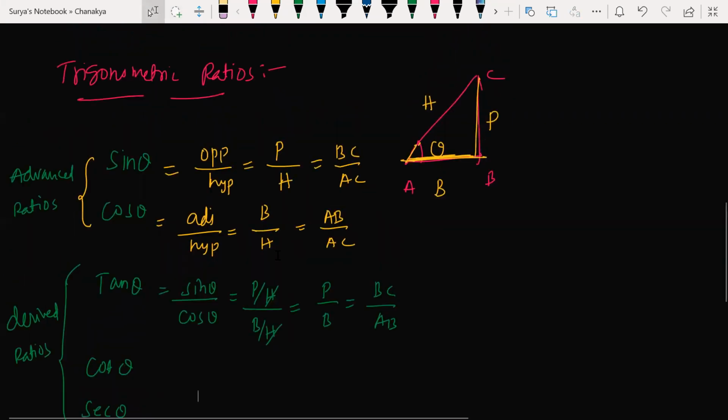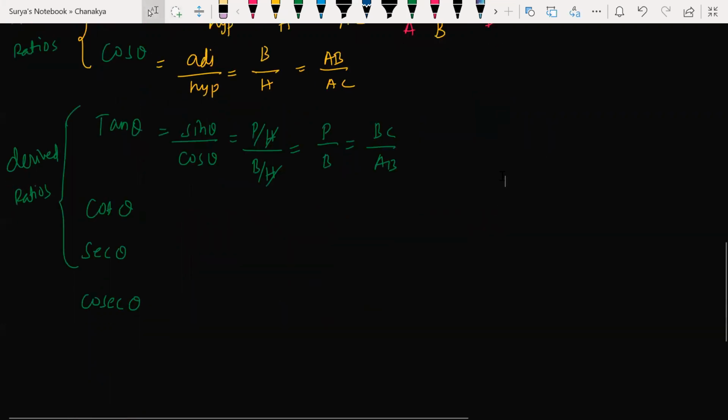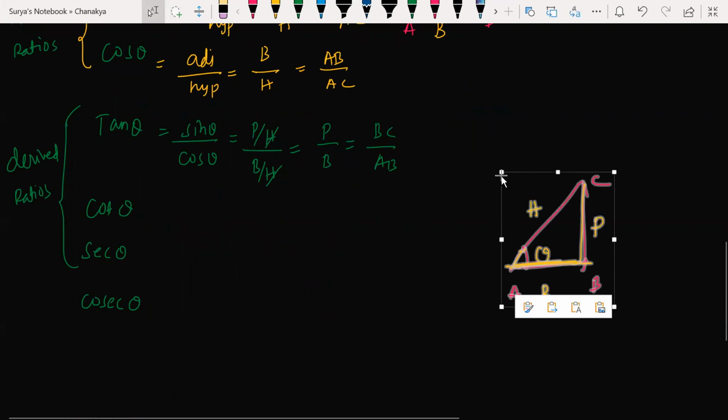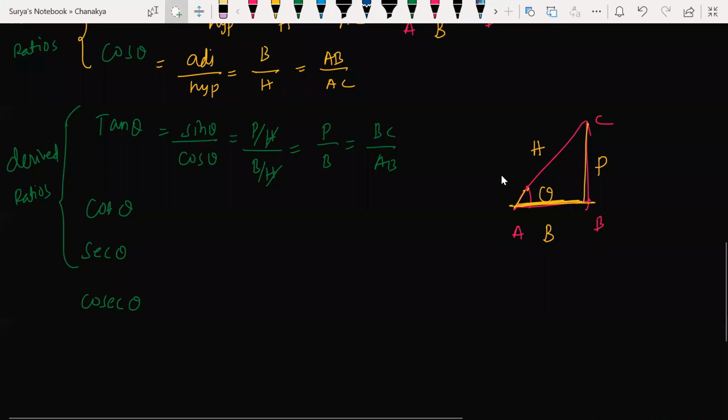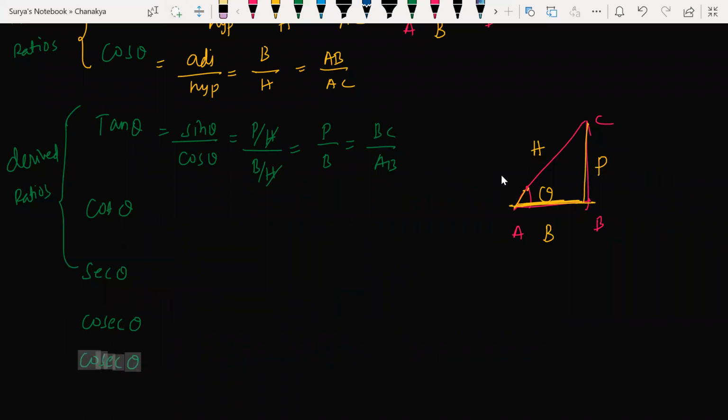Now let's talk about this. Let me copy this. Sine theta and cos theta are like mummy and daddy. They are the most lovable angles, the most lovable ratios. From those two ratios only, every ratio has been derived, beta. Let me give clarity to you all. I'm just teaching in a comic language, because you need to remember why it is happening like that.